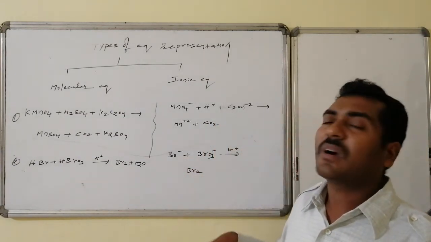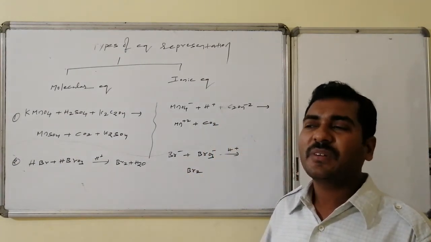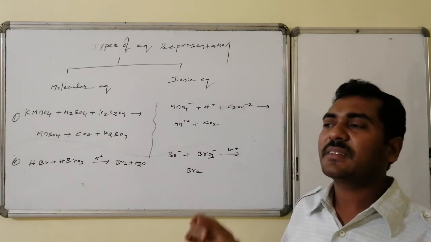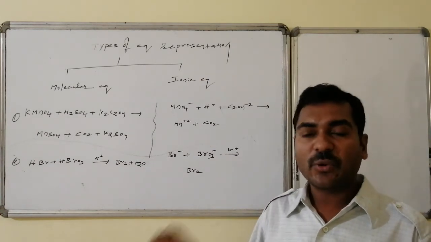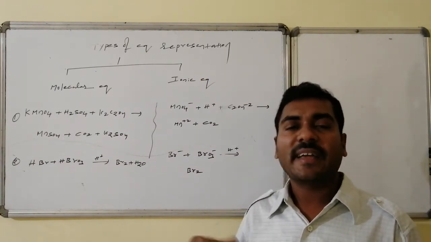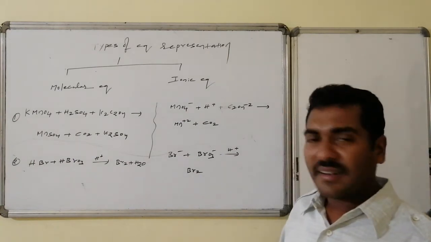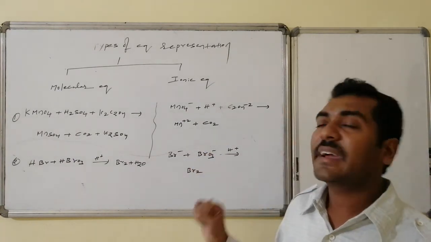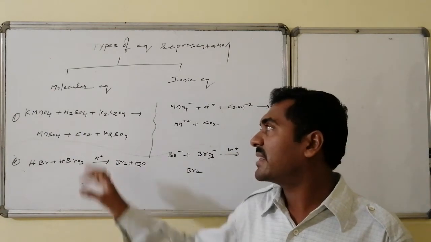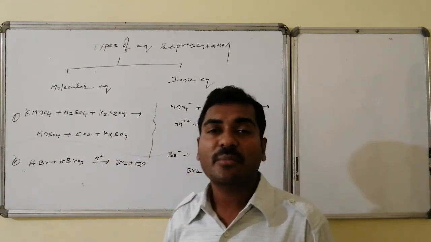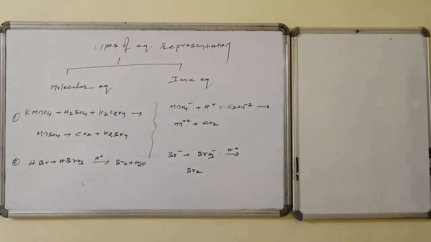This type of non-complete representation, by omitting spectator ions, ionic compounds or water, is said to be the ionic mode of representation of the equation, and the other is said to be the molecular mode of representation of the equation.